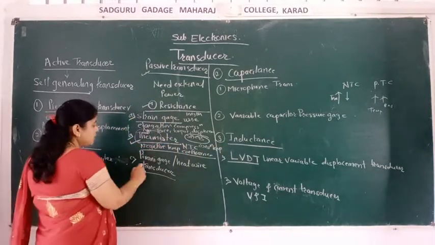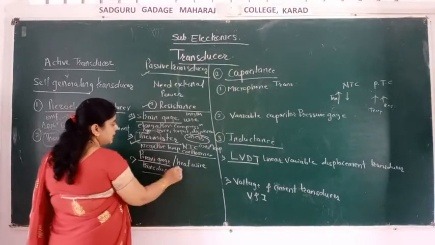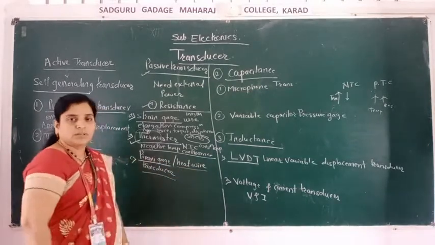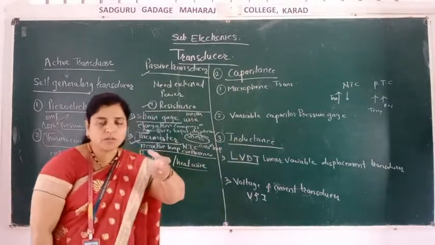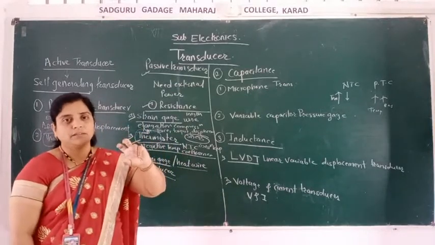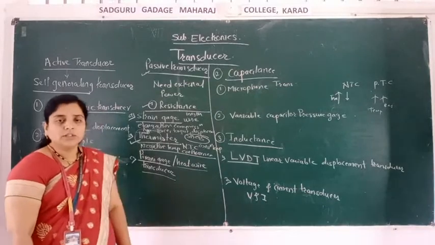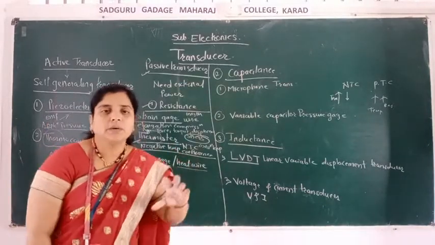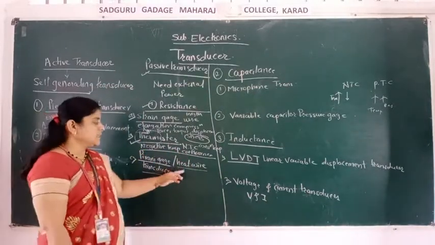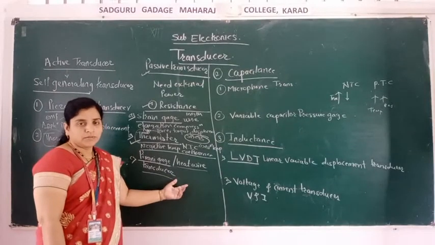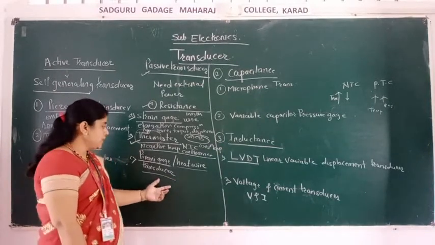Next is the Pirani gauge or heat wire transducer. Pirani gauge means the length of the wire. The length of the wire increases when heat is applied by using pressure.